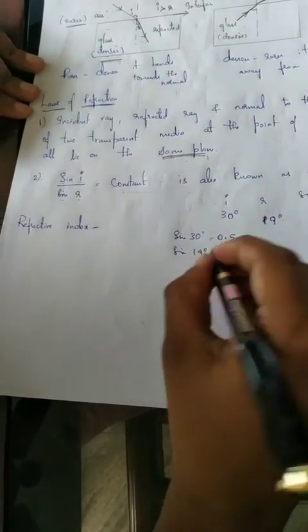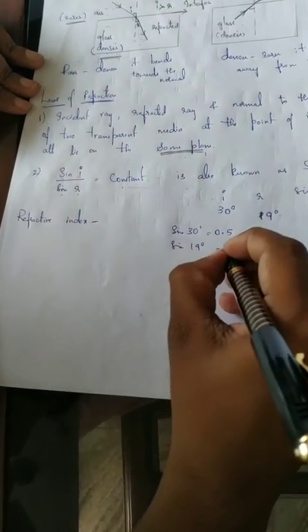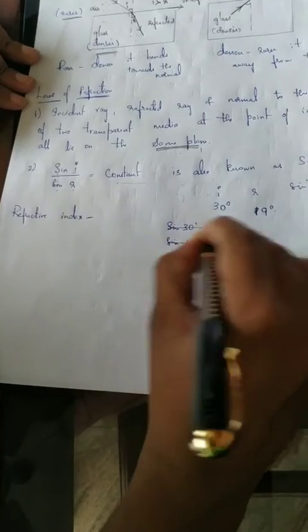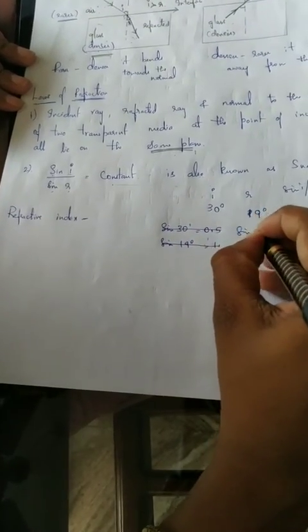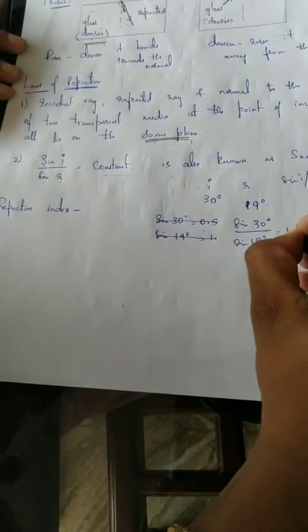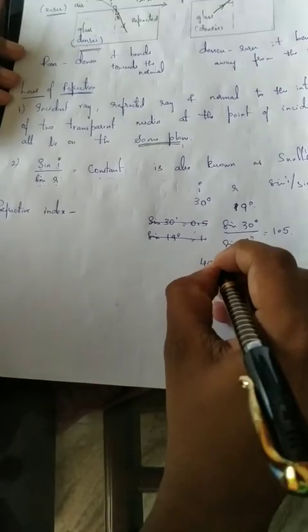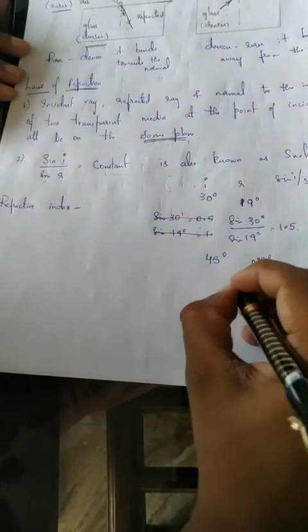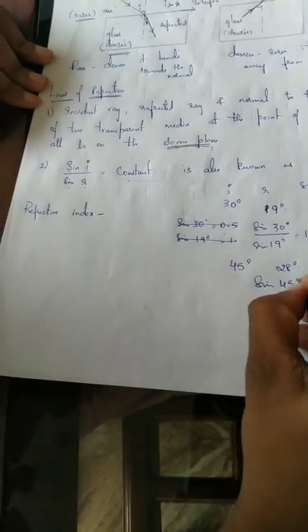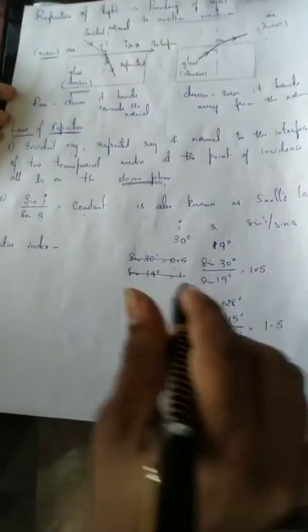So for sine 30 degrees by sine 19 degrees, what will you get? Check it out, you will get 1.5. For other values, let I be 45 degrees and R be 28 degrees. Now sine 45 degrees by sine 28 degrees, you will get 1.5.